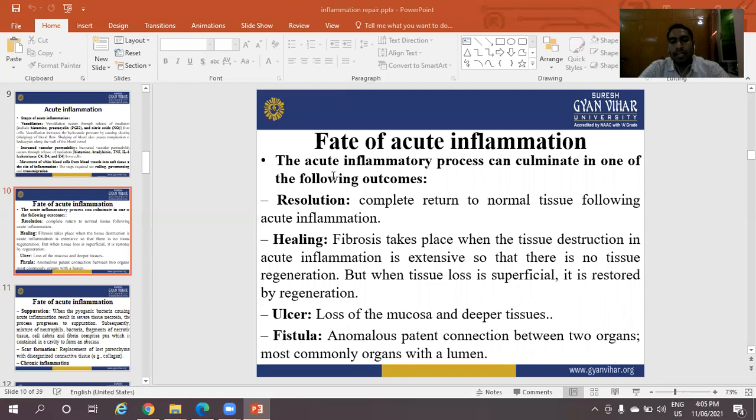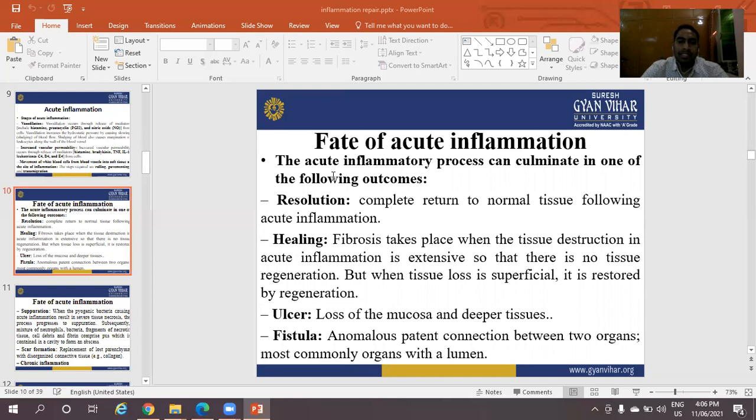Fate of acute inflammations. The acute inflammatory process can culminate in one of the following outcomes. Resolution: complete return to normal tissue following acute inflammation. Second one is healing. Fibrosis takes place when the tissue destruction in acute inflammation is extensive, so that there is no tissue regeneration. But when tissue loss is superficial, it is restored by regeneration.